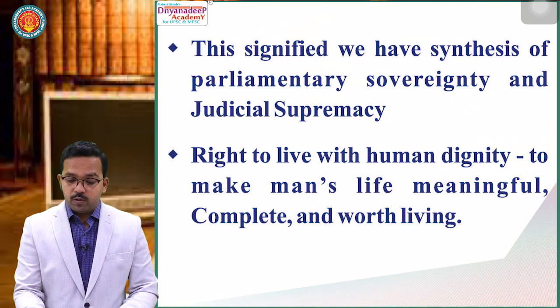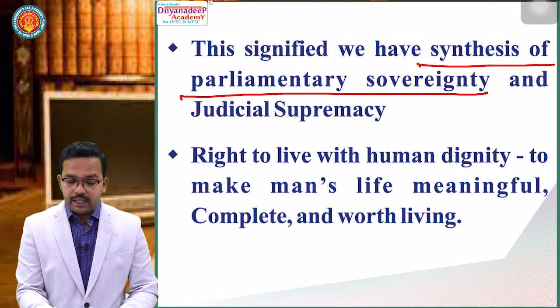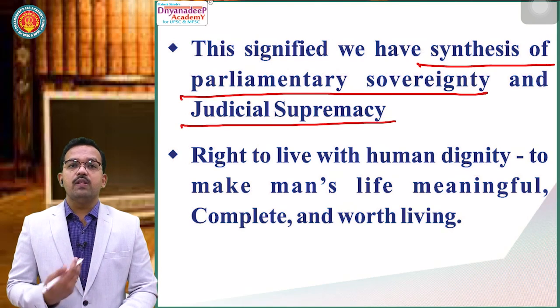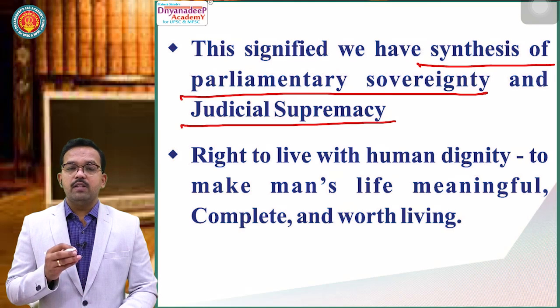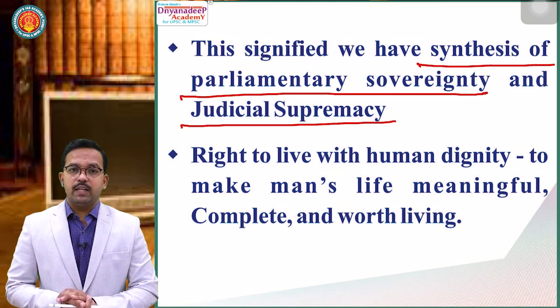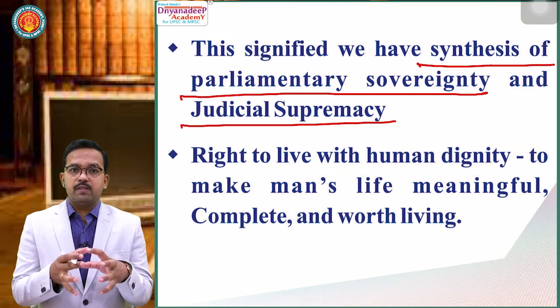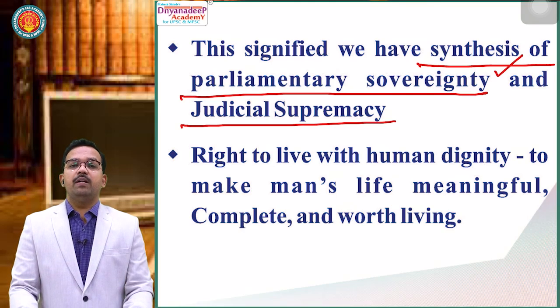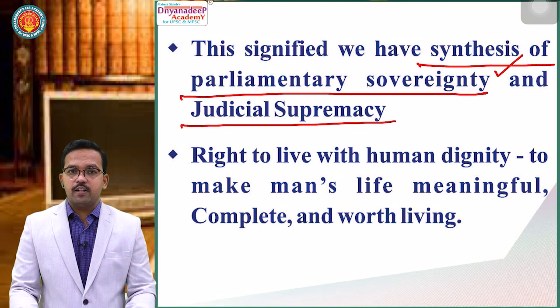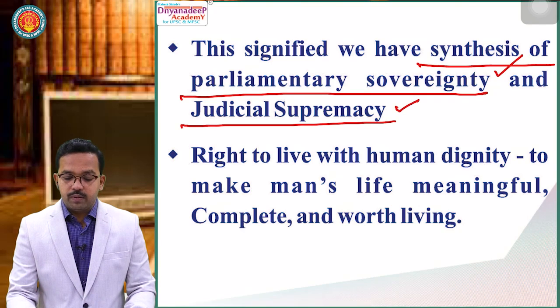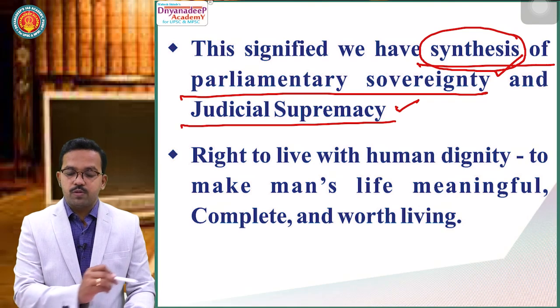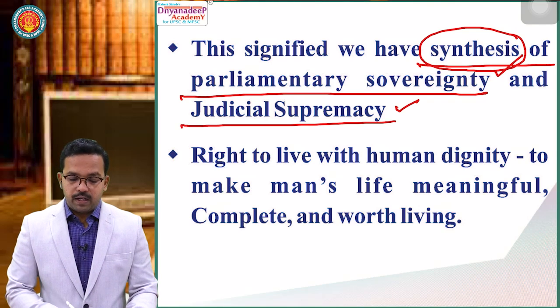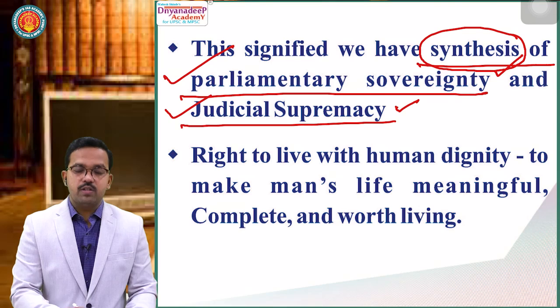This signified we have a synthesis of parliamentary sovereignty and judicial supremacy. How synthesis? We have studied this point while studying features of the Constitution, but here what it says, yes, a person's life and personal liberty can be taken away by the legislature. So it shows parliamentary sovereignty, but this law made by the legislature should be just, fair and rational. It shows we have judicial supremacy. It means in the Indian Constitution, we have a synthesis of parliamentary sovereignty and judicial supremacy.